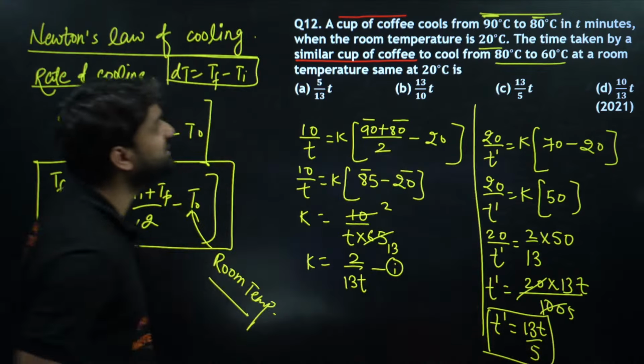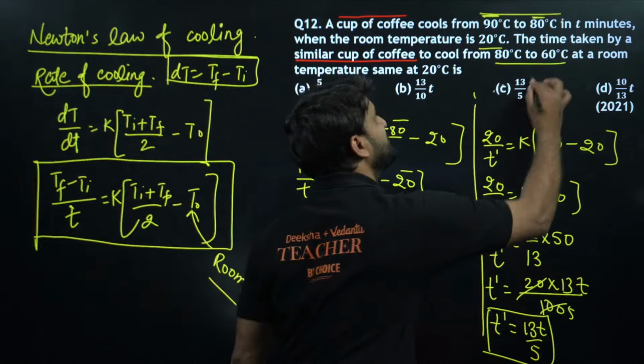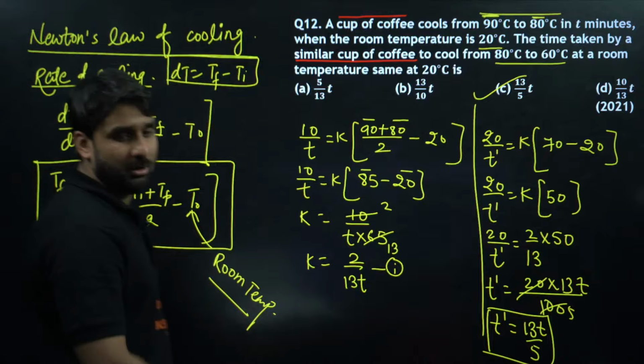Any option is there? Can you please check the options? 13 T by 5 is option C. So this is the answer.